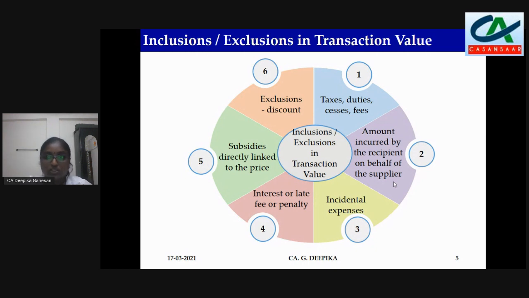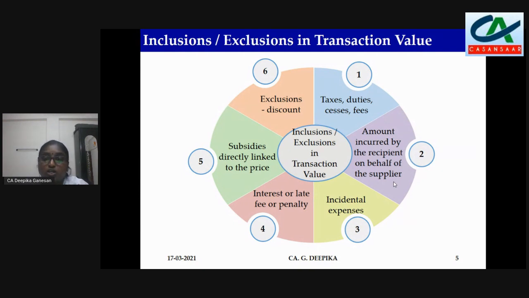Point number 2, amount incurred by the recipient on behalf of the supplier. That is, the amount has to be incurred by the supplier, but the recipient has incurred this amount. Now let us take for example freight charges.